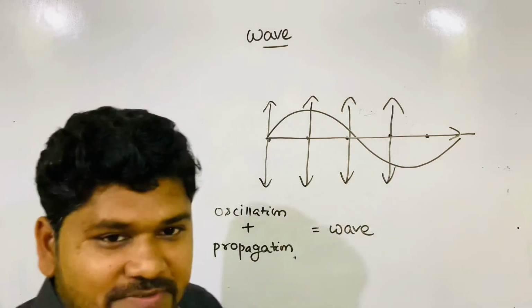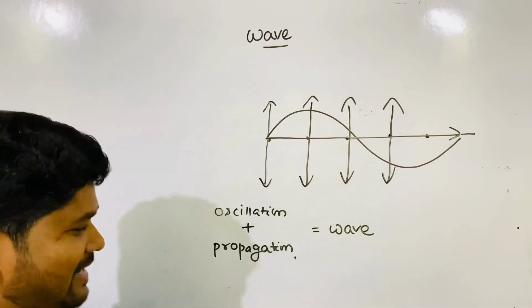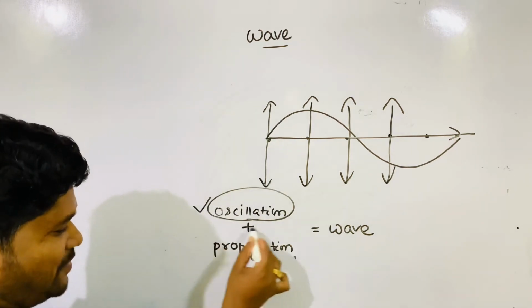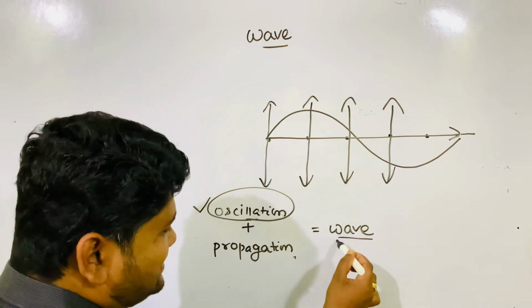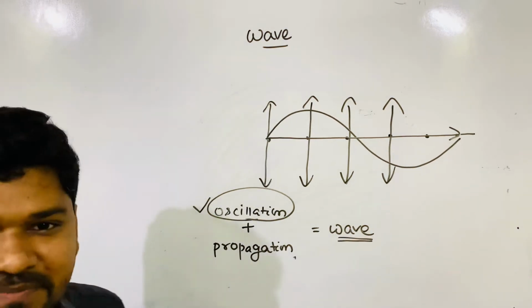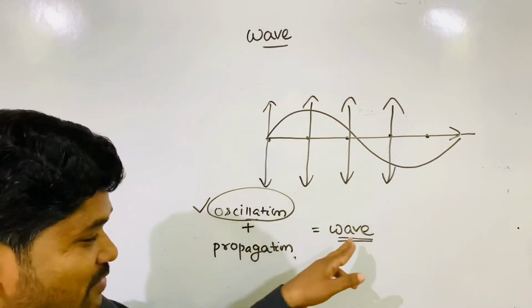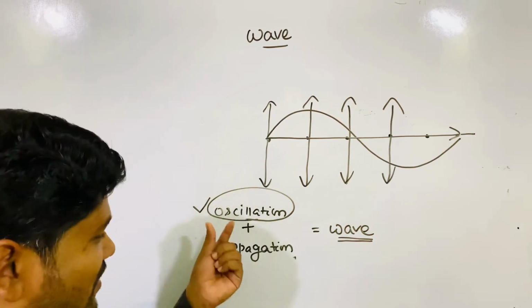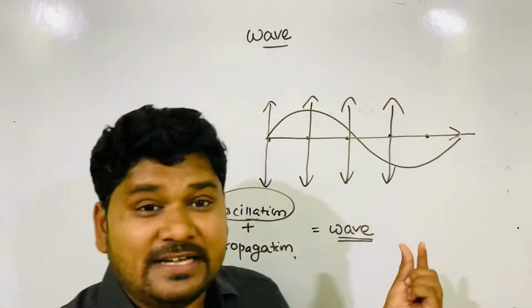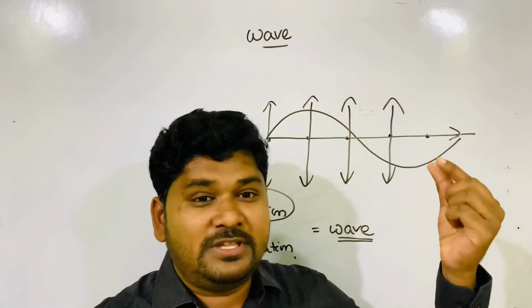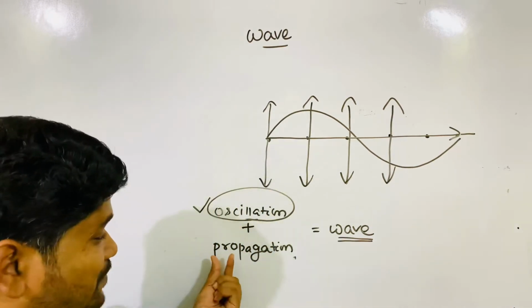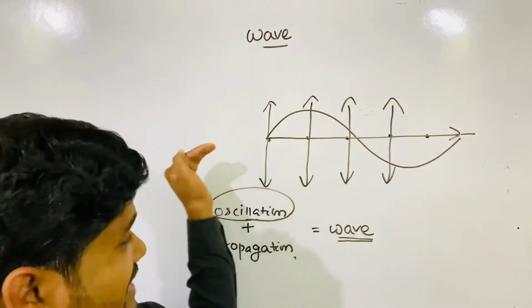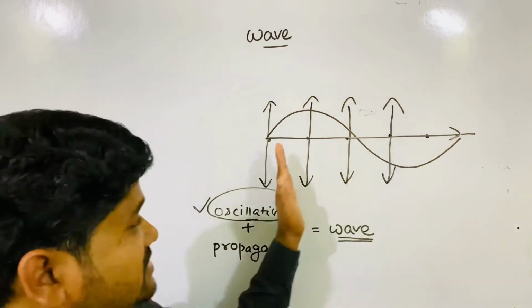Now you understood? You had read oscillation in the previous chapter. But when propagation is added to oscillation, then the chapter forms, that is wave. So oscillation is important to understand wave. Oscillation means particles or something oscillate, and in addition to oscillation, propagation is there. This is the direction of propagation, you see. This is the direction of oscillation.